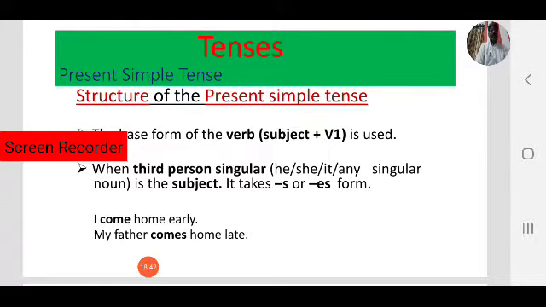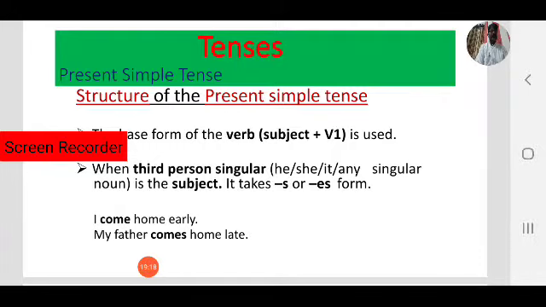So coming to present simple tense, the base form of the verb, V1, is used for all forms except third person singular. If you want to use third person singular, then we add S/ES to the base form. For example, I come home early. I is the first person singular. Come is the V1 base form.